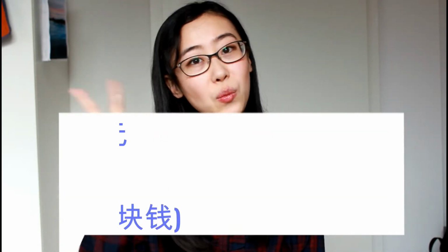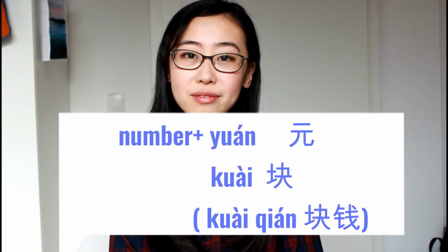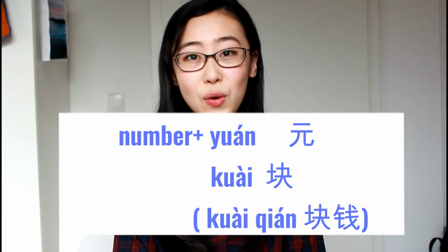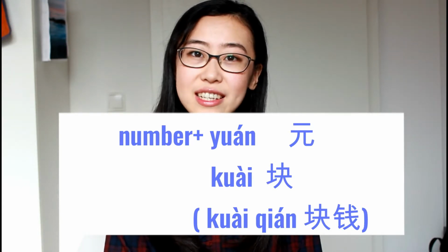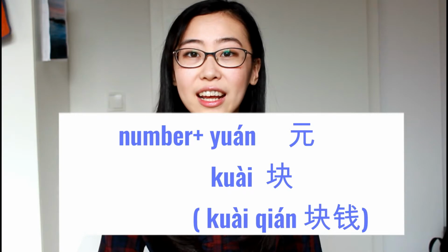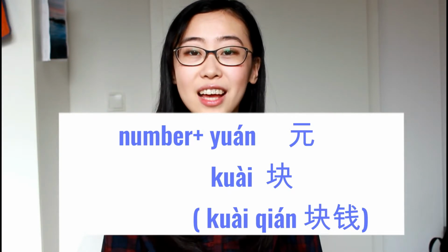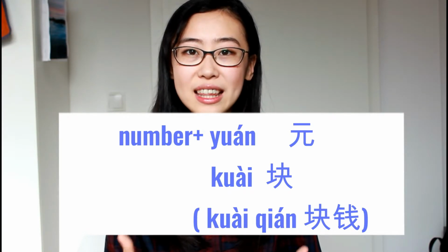Okay? So this is a really easy line to ask how much is it, and when you hear the answer, they will say a number, which is the price, and then they will say it in two ways. First one, yuan. This is the Chinese currency, like dollar, euro. In China, it is called yuan. So this is a normal way to say that. Another way is in the oral context, which is 块.